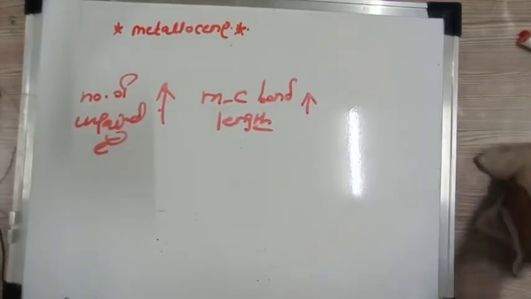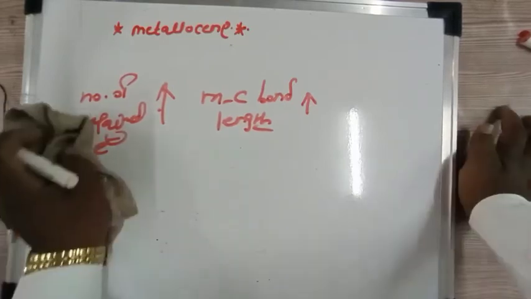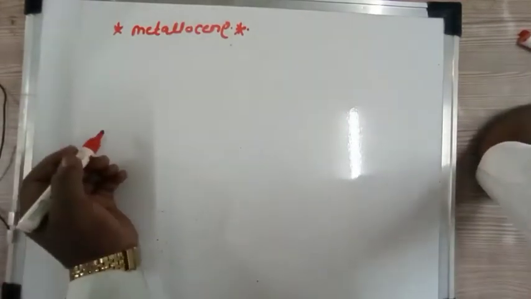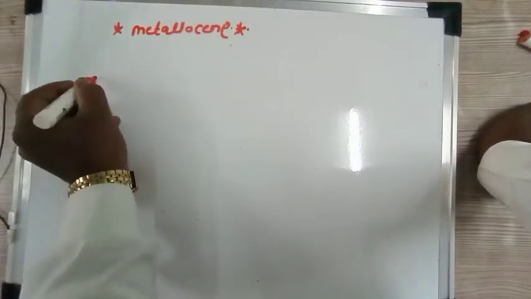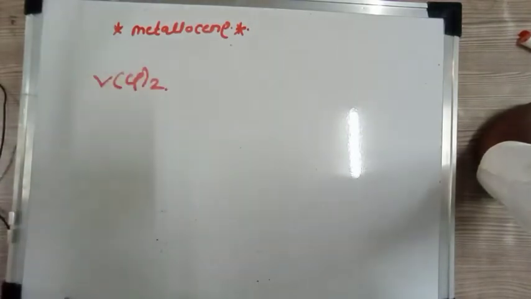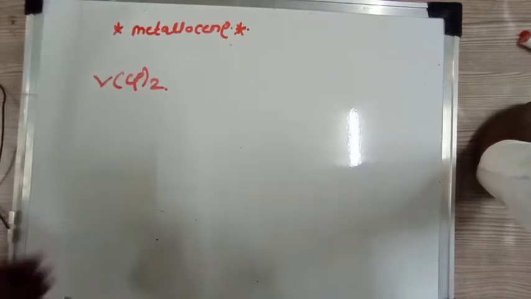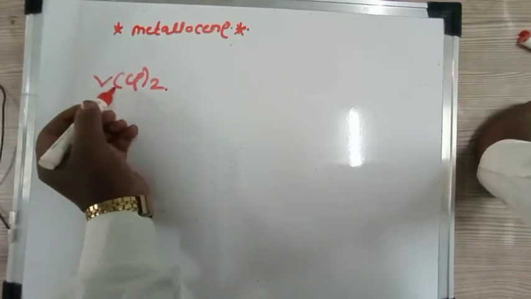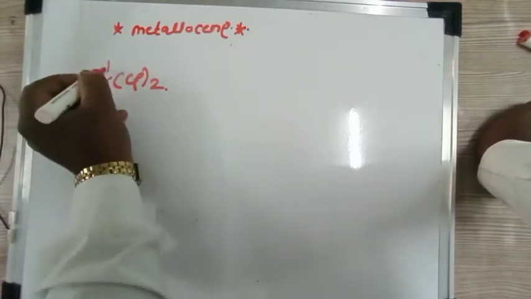So let us discuss one by one. If you consider the first metallocene, that is VCp2, and find out whether it is diamagnetic or paramagnetic, then we know that cyclopentadiene has a negative charge, therefore this metal atom is in +2 oxidation state.